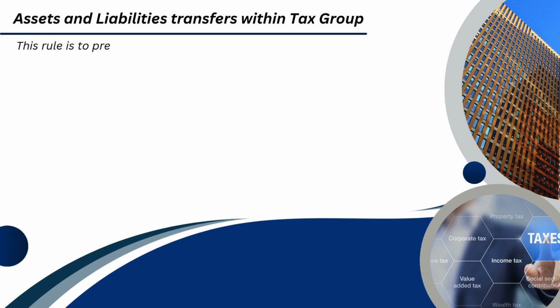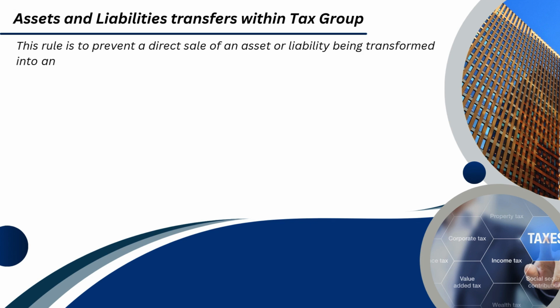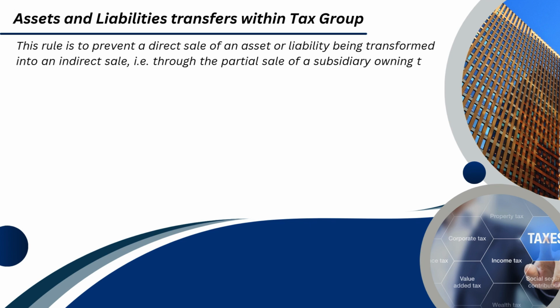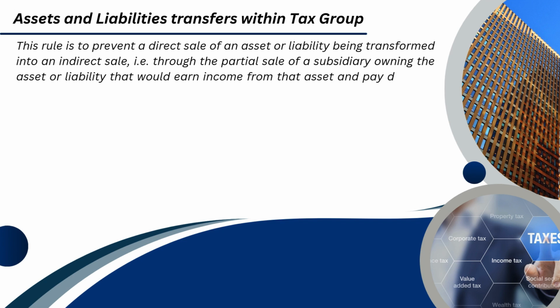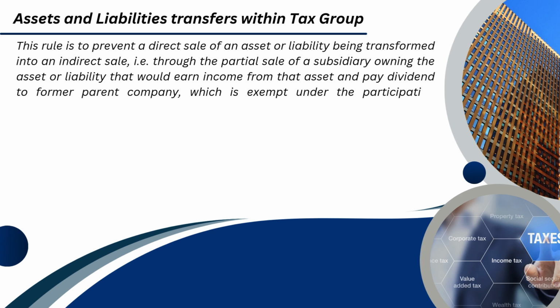This rule is to prevent a direct sale of an asset or liability being transformed into an indirect sale, that is through the partial sale of a subsidiary owning the asset or liability that would earn income from that asset and pay dividend to former parent company, which is exempt under the participation exemption.